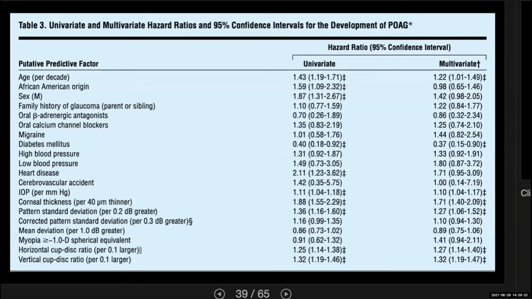If we can see here also, this is the univariate analysis, and this is the multivariate. The African American origin was 1.5 in univariate analysis, but in the multivariate they found that it is 0.9, and that was not significant.